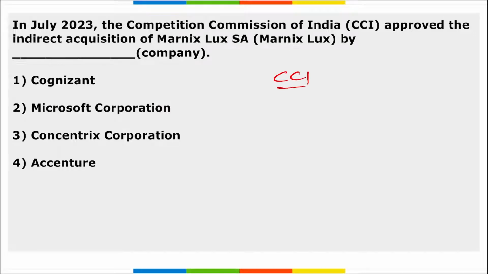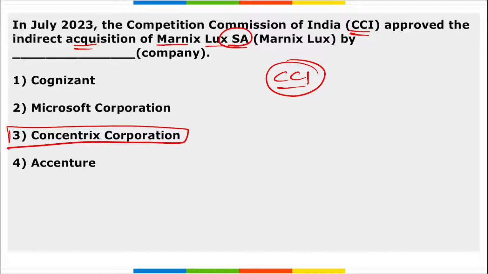Then next is CCI. The Competition Commission of India has approved the indirect acquisition of Marnix Lux SA by Dash Company. So remember, CCI approved the indirect acquisition of Marnix Lux SA by which company? By Concentric Corporation. Direct question you have to remember here. Remember this Concentric Corporation. This is a USA based publicly listed company and they will be acquiring Marnix Lux. And remember, they will acquire approximately 22% shareholding in the combined company by the shareholders of Marnix Lux.